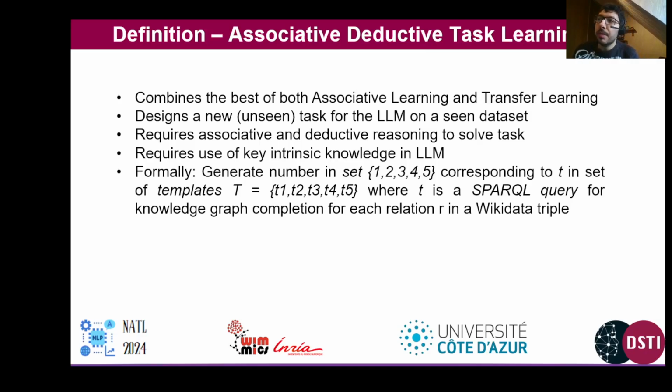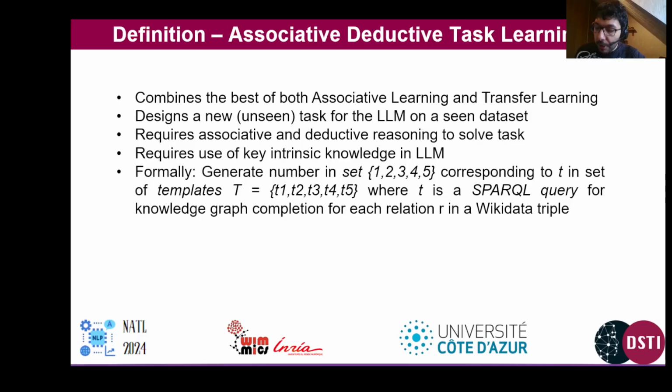If we want to formalize this, we designed a task whereby we have a set of 5 numbers, which we will refer to as template IDs, that correspond to 5 templates. These templates are actually SPARQL queries, so a set of symbolic reasoning queries that are designed to fetch the knowledge graph completion or the object entities for the respective starting triples of subject and relations that are given to us in our sets.